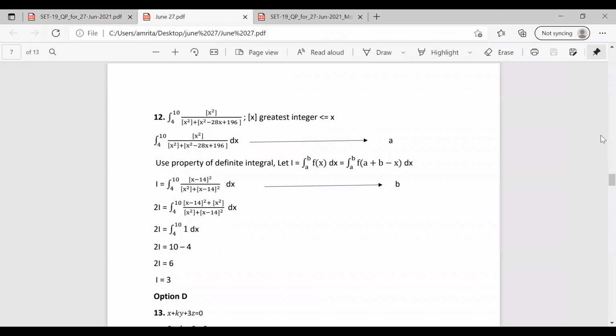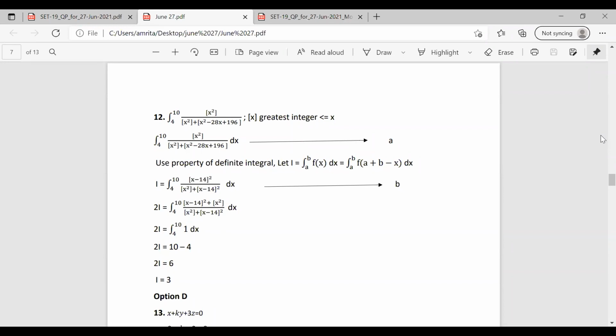It is asked as the integral over 4 to 10 of x square by (x square plus (x square minus 28x plus 196)). Here we are using the property of the definite integrals. You have studied it in the mathematics section. That is, I is equal to integral over a to b f of x dx equal to integral over a to b f of (a plus b minus x) dx. So just substitute this for a, b and x. So a is 4, b is 10.